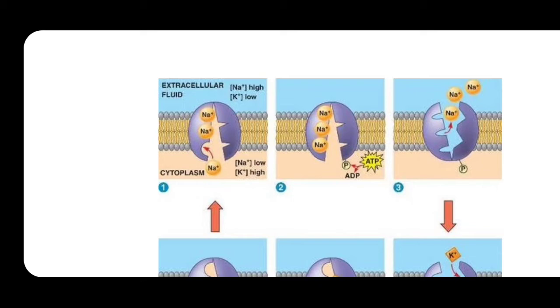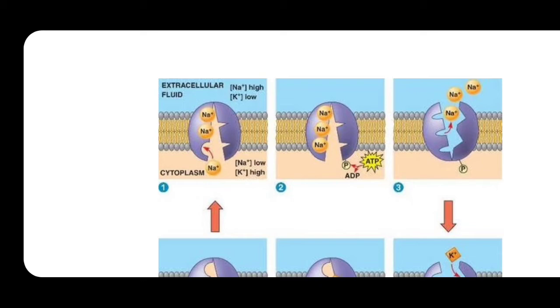So what happens in the exoplasm, where the concentration of sodium is less? From that region, 3 sodium ions bind to the binding sites inside the sodium potassium pump.